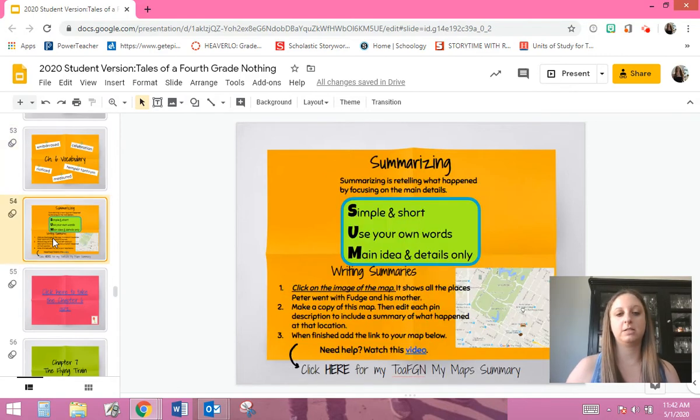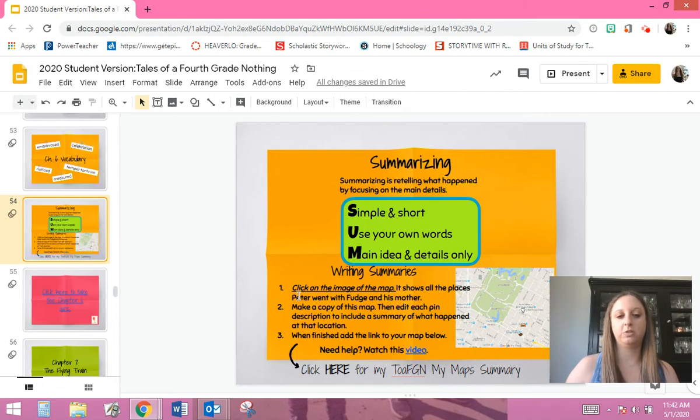All right, this activity is really fun. It's about summarizing, but you're going to be using Google Maps to help you out. In this chapter, Peter Fudge and his mom took a trip around town going to a few different places. So we're going to follow their day on this map. And you're going to summarize and tell me about what they did at each of their different stops. This walks you through what you're going to do.